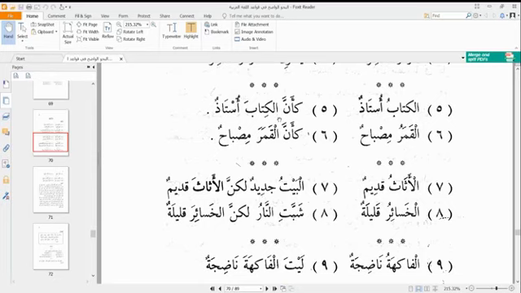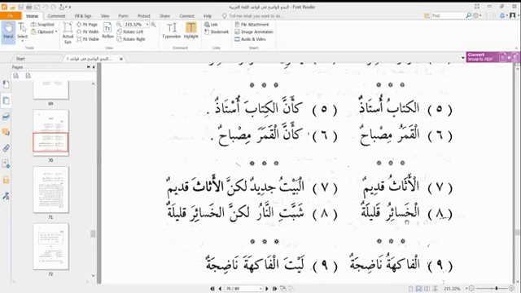So here it clarifies that we are not saying that the book is actually a teacher, because in the real sense a book cannot be a teacher. But ka'anna, when it enters upon this mubtada and khabar, helps us to see that we are only establishing a likeness between the kitab and the ustad, that the book is like a teacher, it's not actually a teacher. So that is the function of ka'anna.